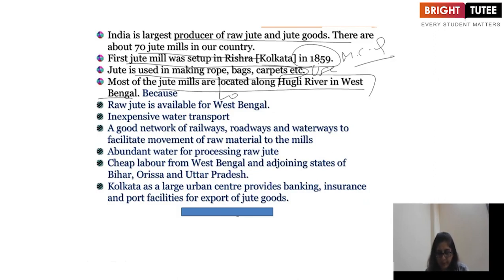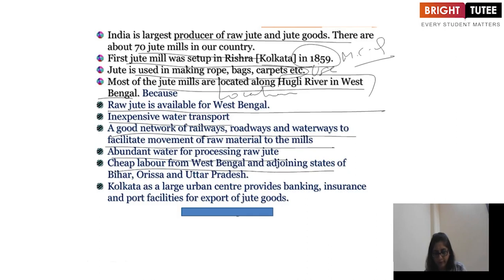This is the location. Why is it available there? Because raw jute is available in West Bengal. Inexpensive water transport, and a good network of railways, roadways and waterways to facilitate movement of raw material to the mills, and abundant water for processing raw jute. Labor from West Bengal and adjoining states of Bihar, Odisha and Uttar Pradesh. And Kolkata is a large urban center providing banking, insurance, and port facilities for export of jute.